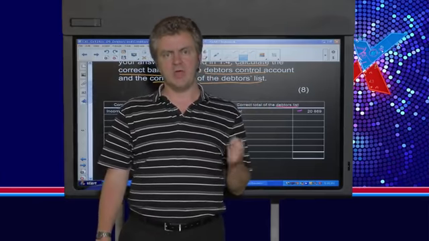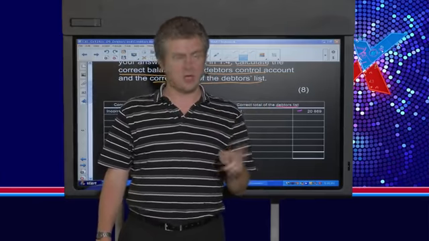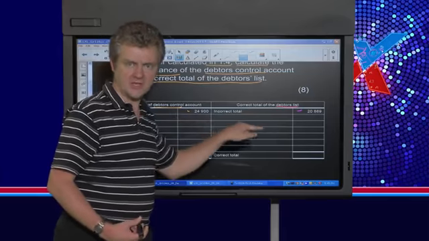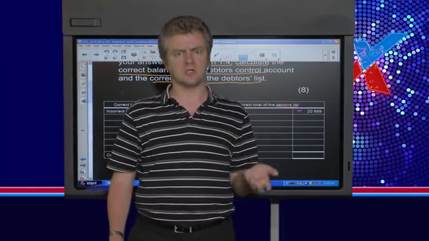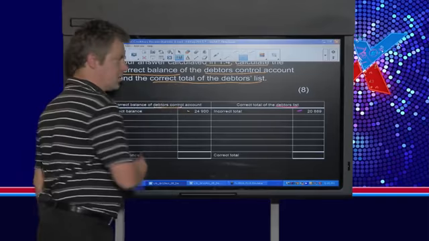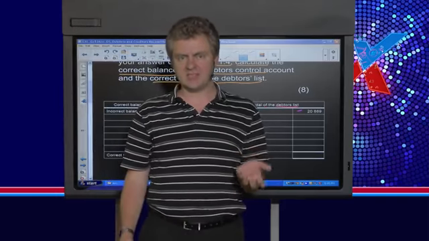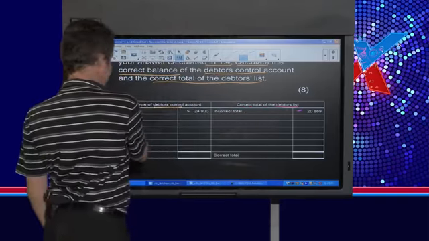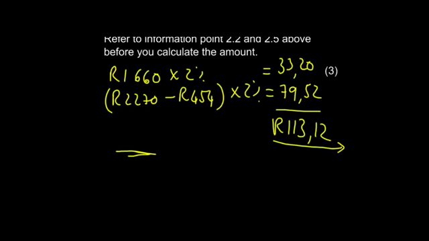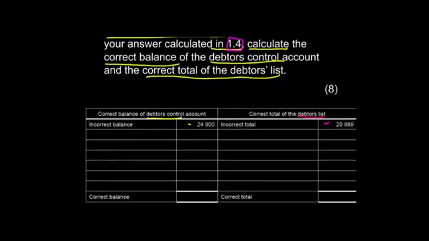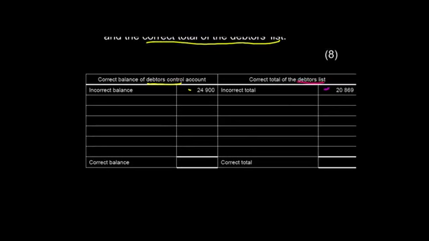First thing we need to do is remember that we should have charged interest, but we didn't. Charging interest is going to affect both of these accounts because it's one of those transactions. Remember at the beginning I said to you, if you haven't recorded the transaction at all, it's going to affect both the control account and the list account. So that interest that we've done in 1.4, remember it says in the question, refer to question 1.4. That interest still needs to be charged to the debtors. And we need to put that in the control account as well as in the list. So that amount was, remember, 113 Rand and 12 cents. What we need to do to fix this up is put 113 Rand and 12 cents on both sides.